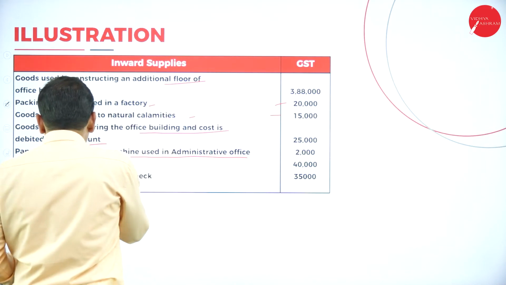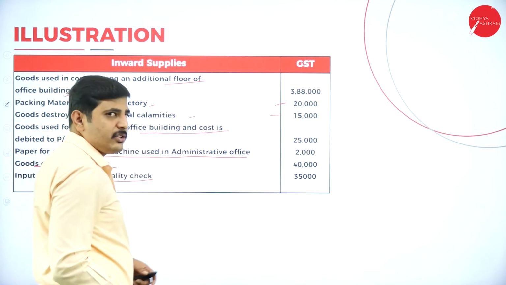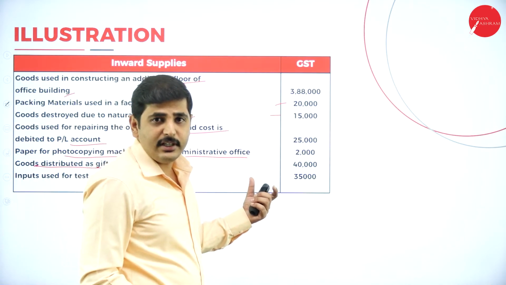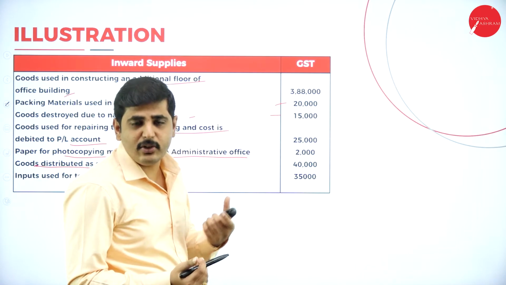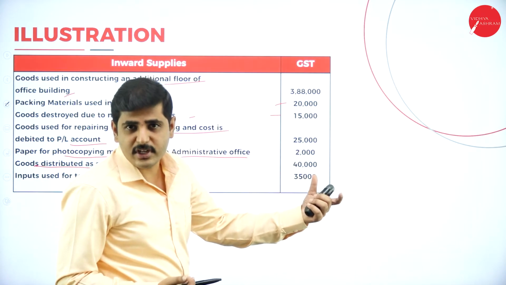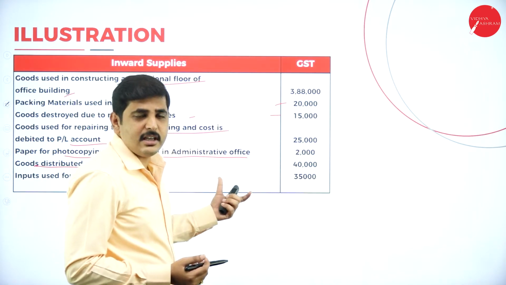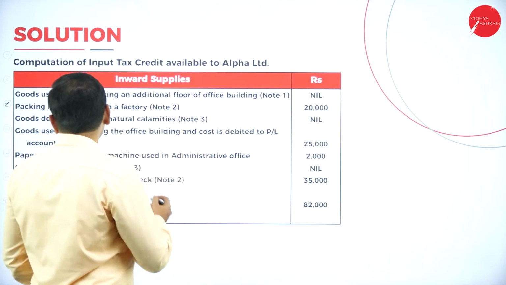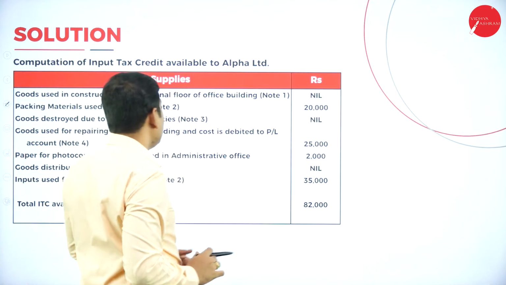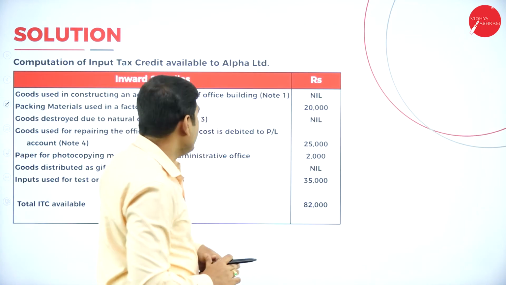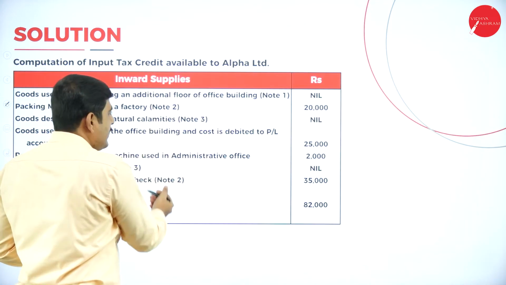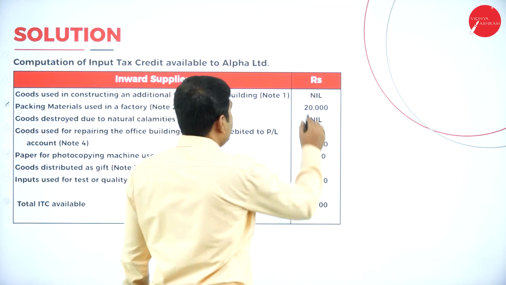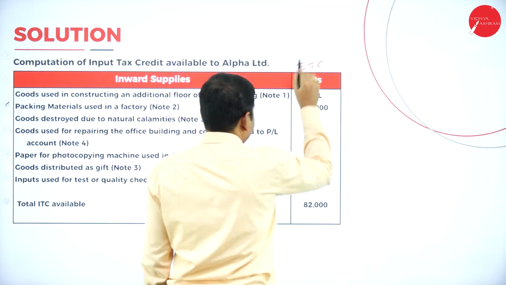Next one, inputs used for test or quality check. Why are we doing these things? In order to sell the goods to customers, so that will be considered as for business purpose, and ITC is available. Let's look at the answer here. Computation of input tax credit available for Alpha Limited. What are the inward supplies and what is the available input tax credit.